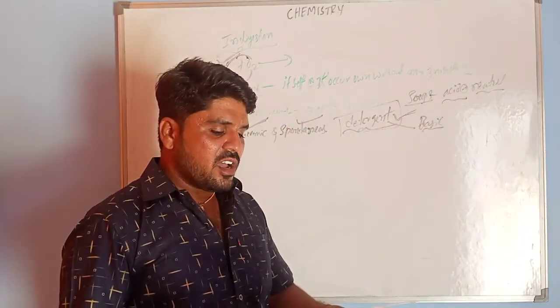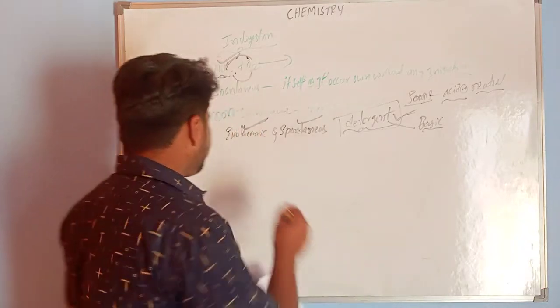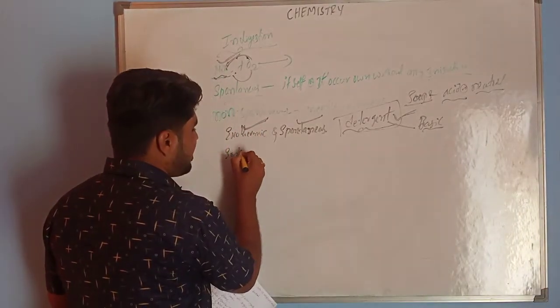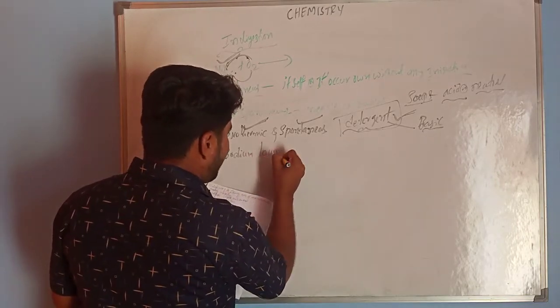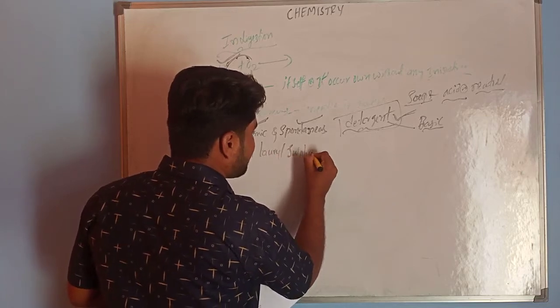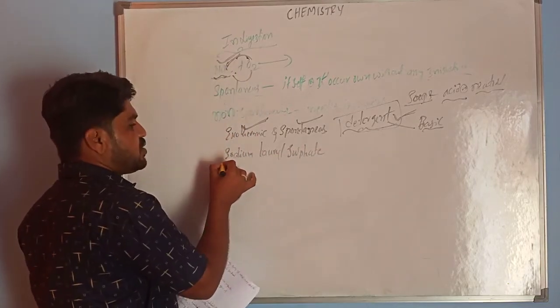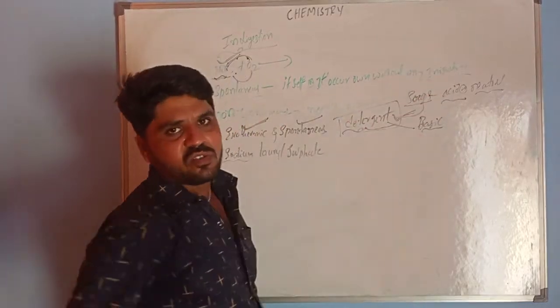We have some chemicals. The first chemical is sodium lauryl sulfate. These sodium salts are used in detergents and also soaps.